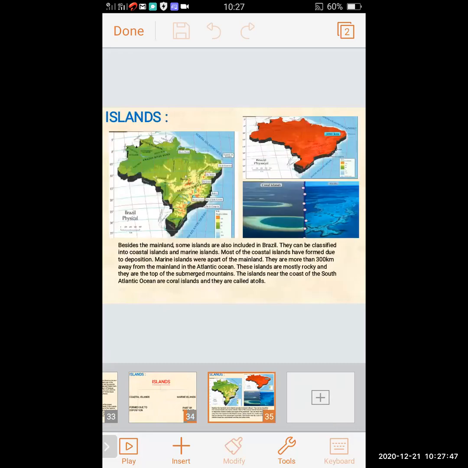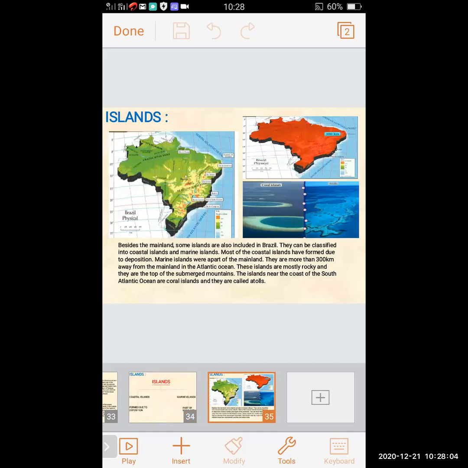So we will see the islands. Besides the mainland, some islands are also included in Brazil. They can be classified into coastal islands and marine islands.